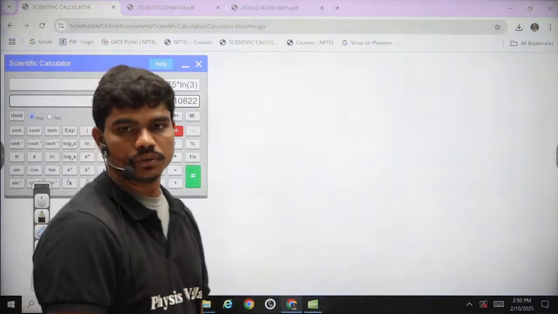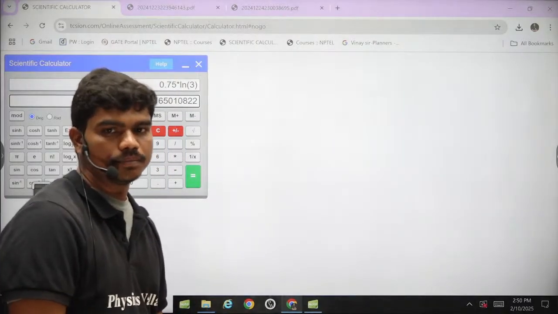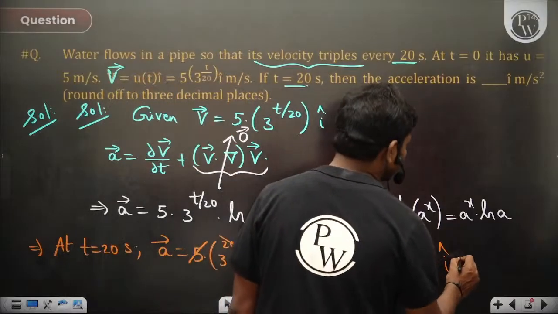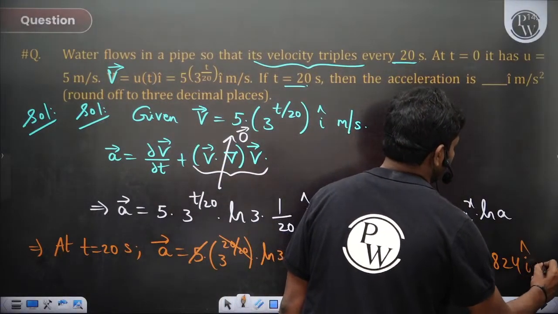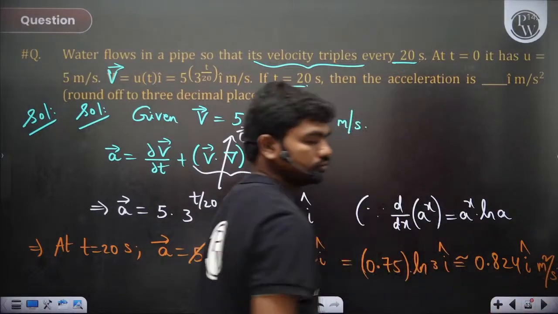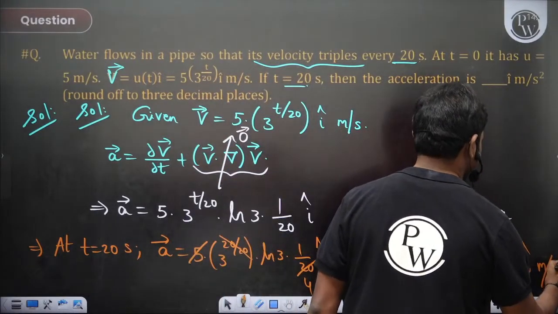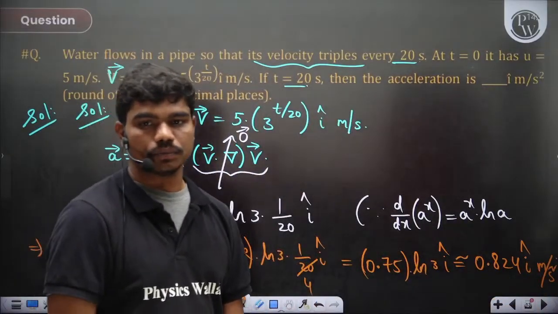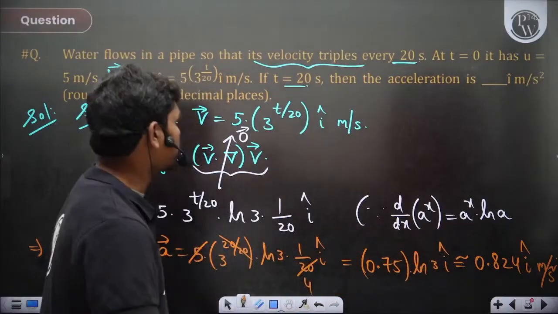You are getting 0.82. So 0.8239, so 0.824 i cap meter per second square. Sorry, this is not kinematic viscosity, it is meter per second square. So you can round off to 0.824.